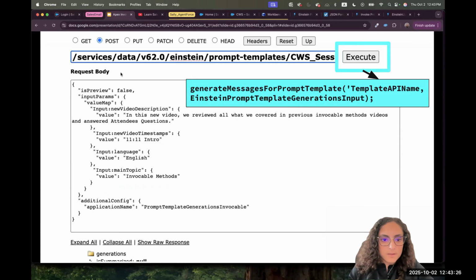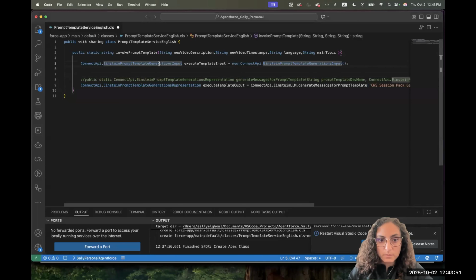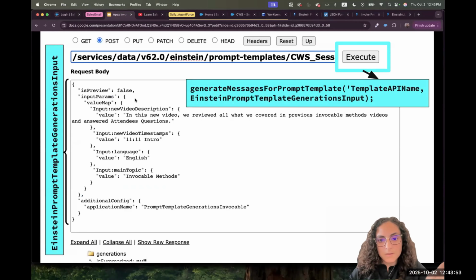What's the input in this UI? The input in this UI is this whole request. This JSON will be translated to Apex classes and properties. So this whole template, or body for the API, is in this class, Einstein prompt template generation input. And that's what we prepared. Now this JSON or this class is empty.